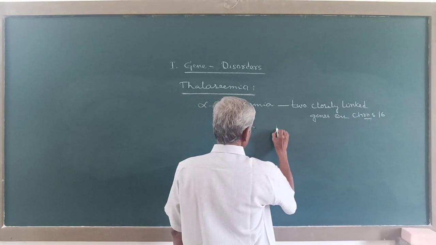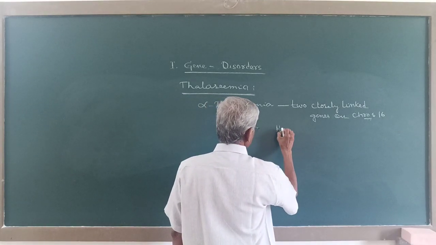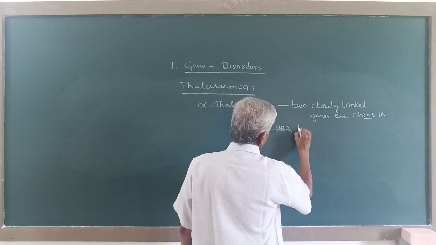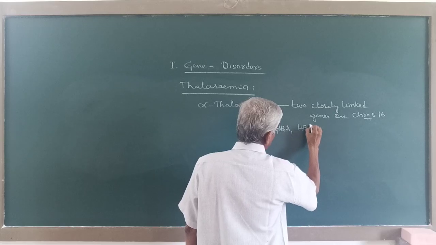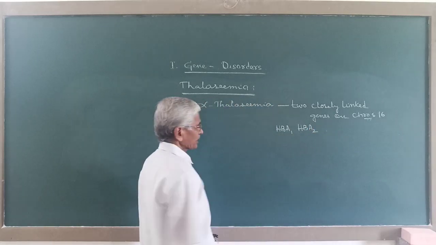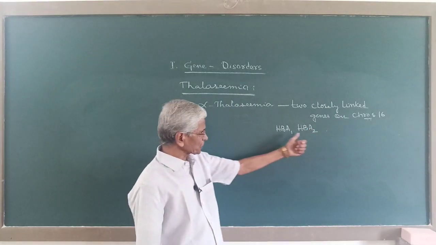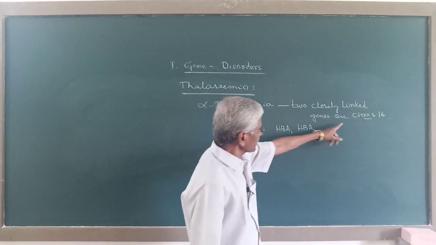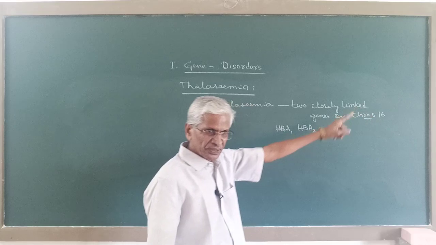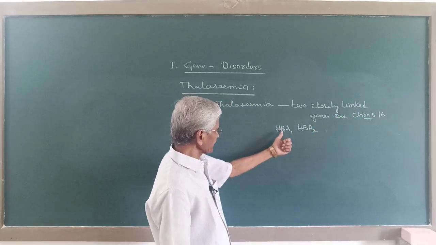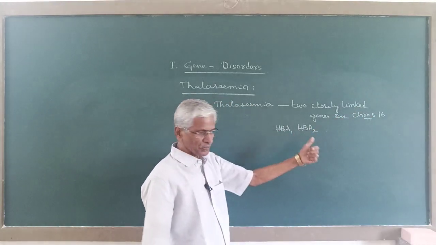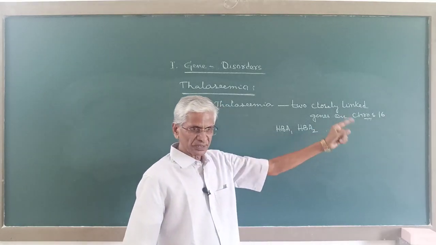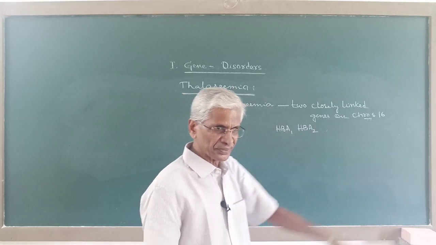Now say these are the two closely linked genes, HBA1 and HBA2. These are the two closely linked genes carried on chromosome 16. Both are present on chromosome 16 in both the parents.